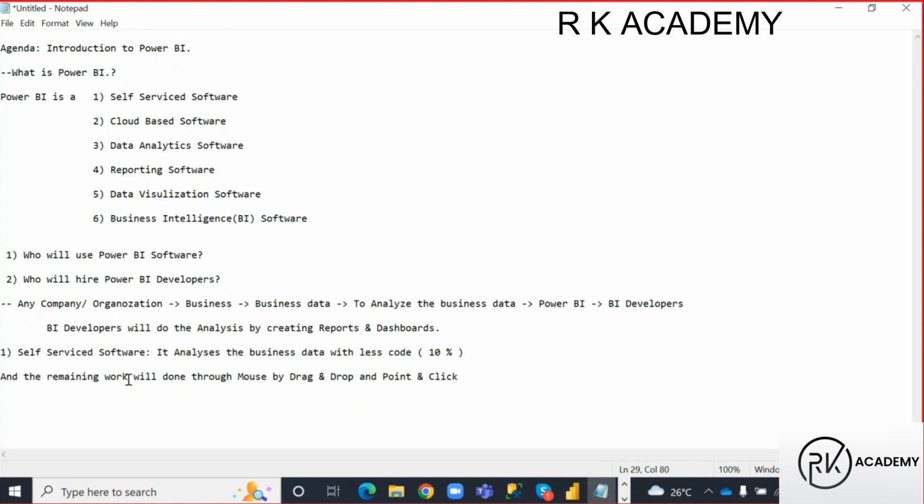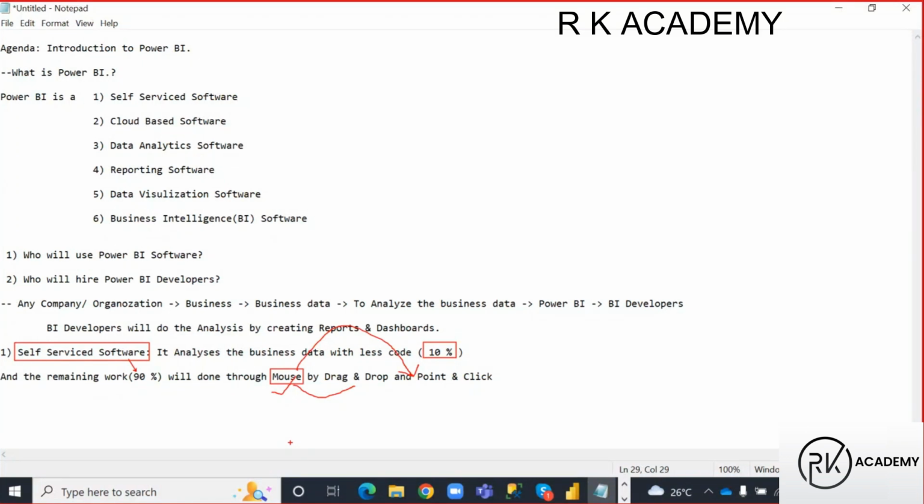The remaining 90% of the work will be done by what, guys? Mouse. So why we call Power BI a self-service software means most of the work, that means 90% of the work, will be done by mouse itself, by drag and drop and point and click. Very little, 10% of the work, will be done with coding.